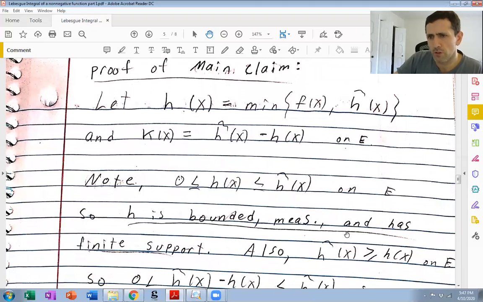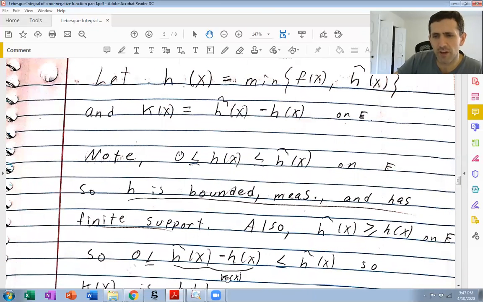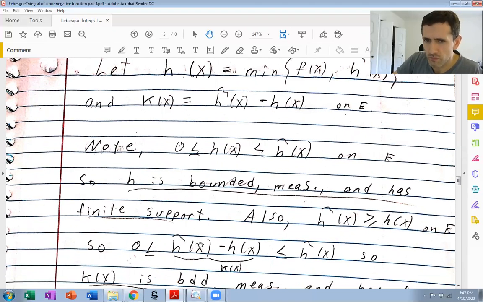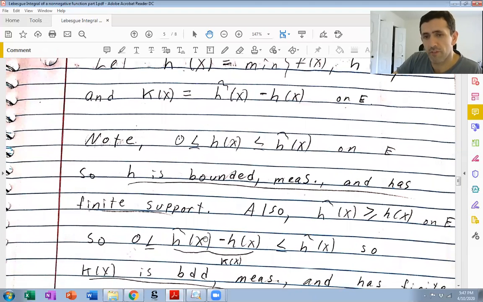Okay, and also, well, basically saying the same thing, h of x is less than or equal to h tilde of x. So that means k of x is bigger or equal to 0. And it's less than or equal to h tilde of x because k of x is h tilde of x minus something non-negative. Okay, so also k of x is bounded because h tilde is bounded.